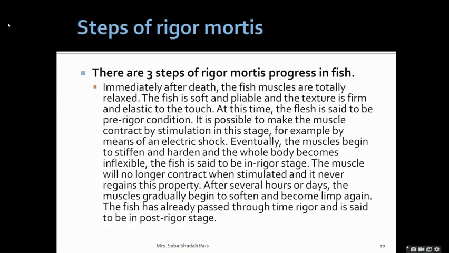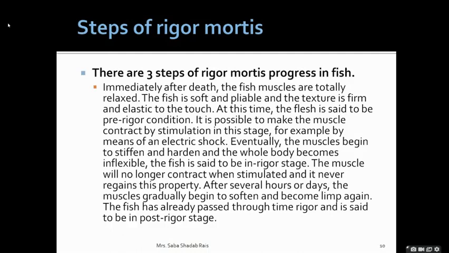It is possible to make the muscle contract by stimulation at this stage, meaning a little bit of muscle contraction can be seen at this stage. For example, if you give an electric shock, you will find that the fish has muscle contraction.